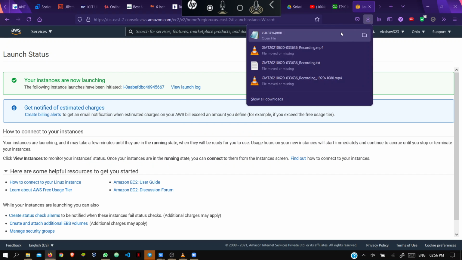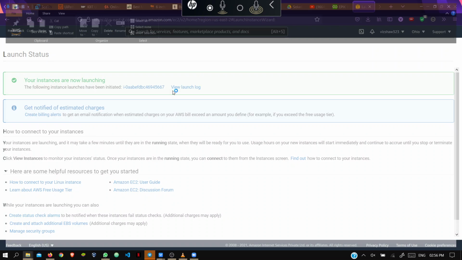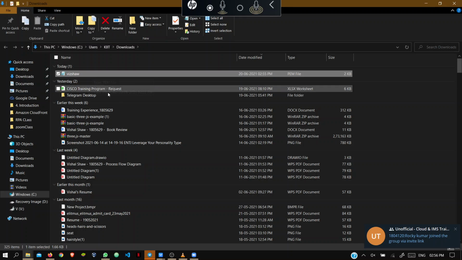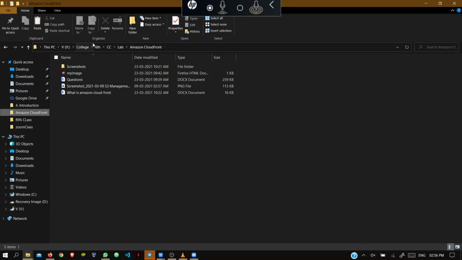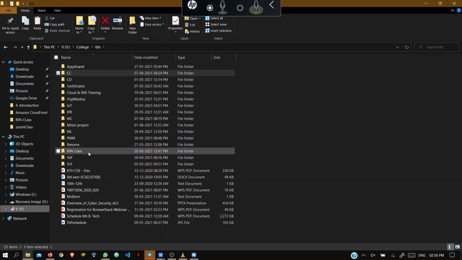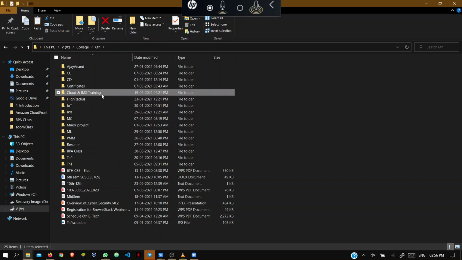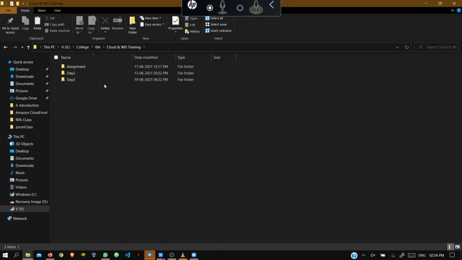Once you create the instance, then there will be a different step for this Linux. But till launching the instance, most of the steps are similar only, like how you did it for the Windows server. The same thing I'm doing for this. So just do it everybody quickly. Now you can view the instance.